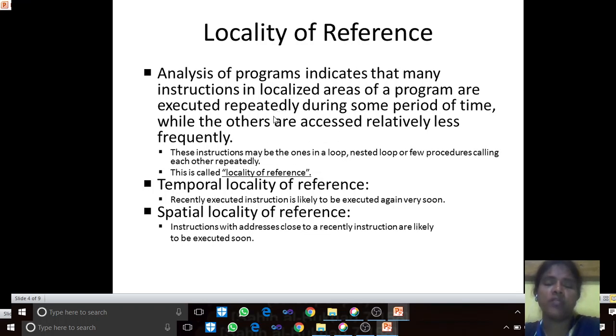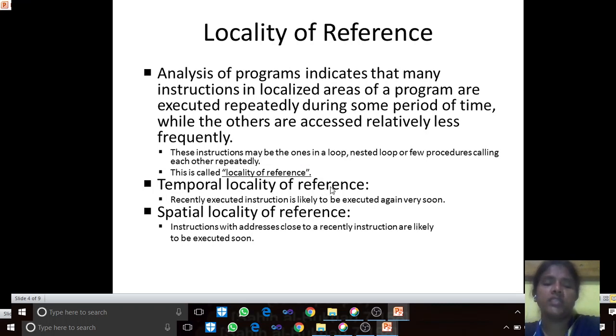That means some part of the instructions in a program are executed repeatedly during some period of time, while others are accessed relatively less frequently. Whichever is used frequently can be kept in the cache memory in order to speed up access by the processor. These instructions may be the ones in a loop, nested loop, or a few procedures calling each other repeatedly, that is, recursive functions, recursive subroutines, nested subroutines. This is called locality of reference.